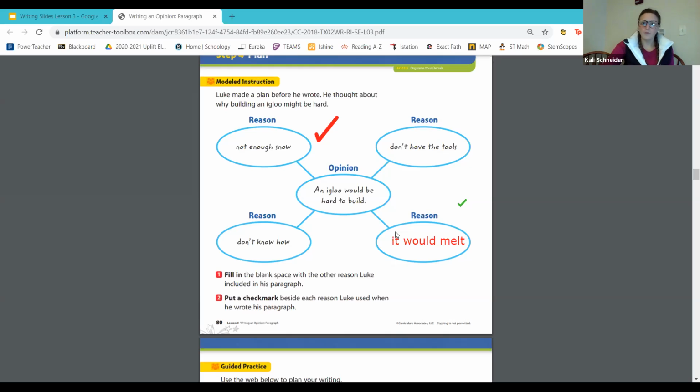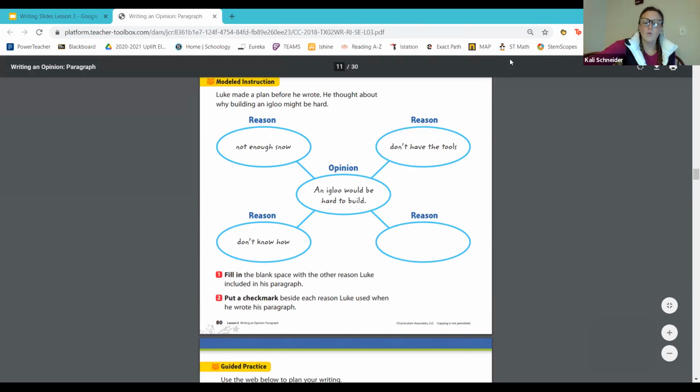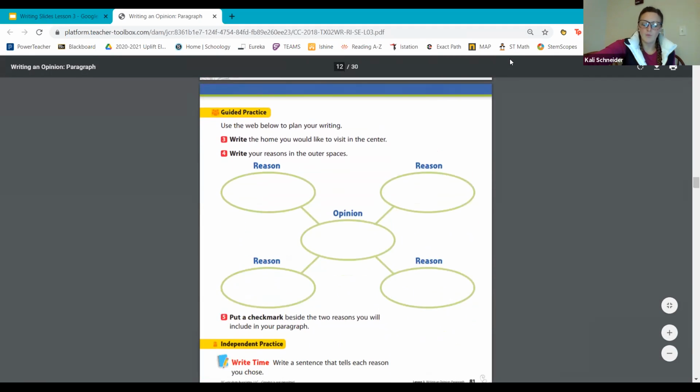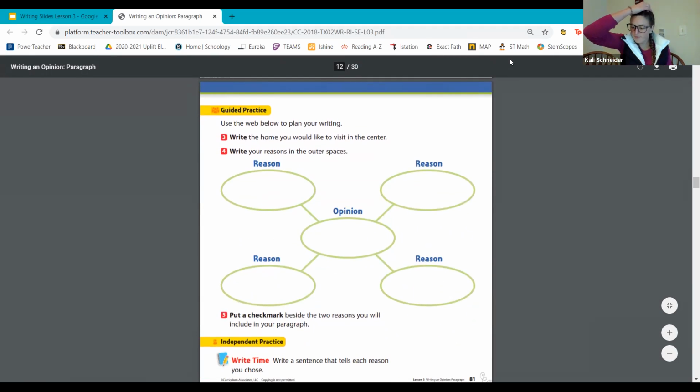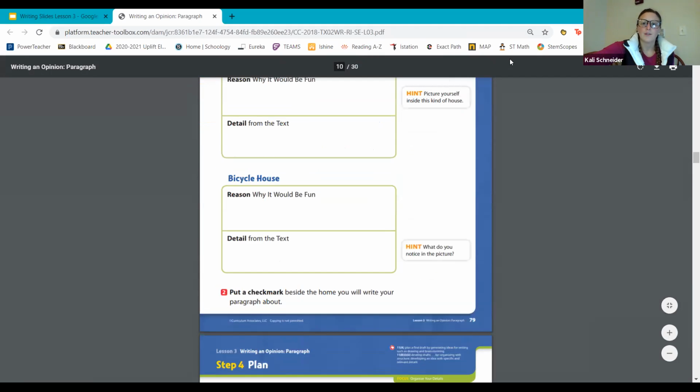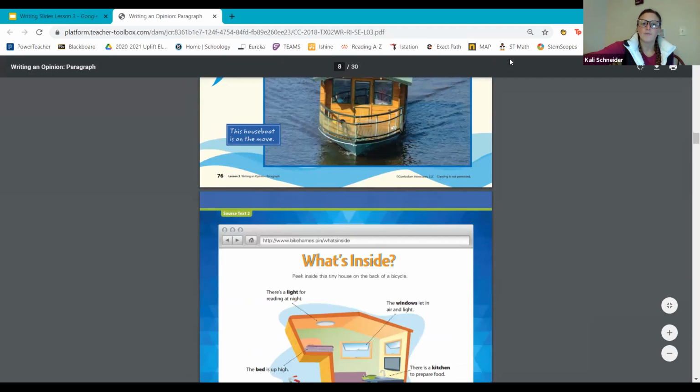So we're going to go ahead and turn and look at page number 81. Go ahead and look at page 81. So before you fill out your own planning web, let's think about what the assignment asked you to do. Okay, so we're going to go ahead and look back on page 73. So let's go to page 73.